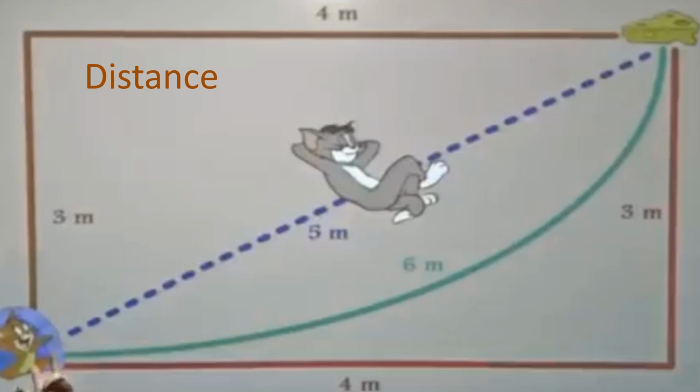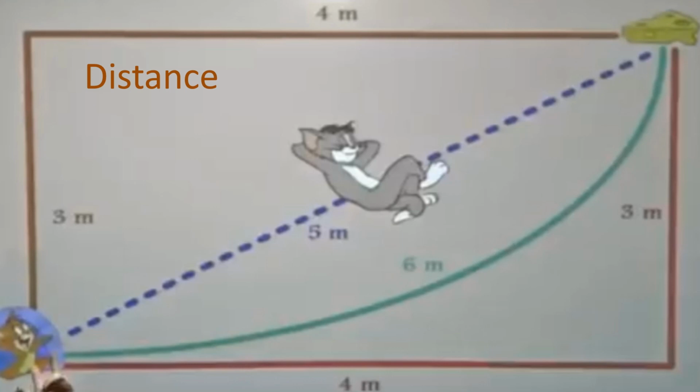And in the bottom there is another path, 4 meter and 3 meter. Jerry can take that also, but Jerry is taking the first path, 3 meter and 4 meter. He can't go by the blue path because Tom is there.